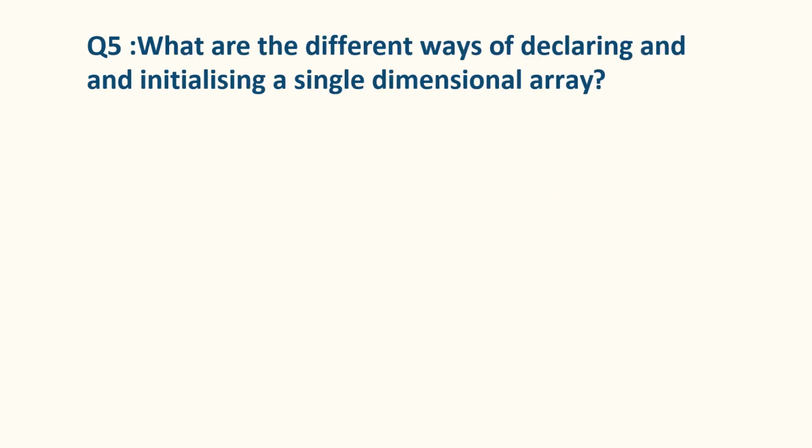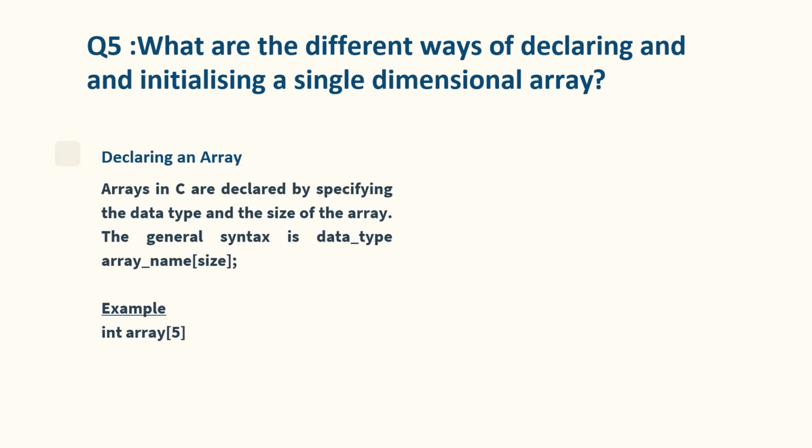Question number 5. What are the different ways of declaring and initializing a single-dimensional array? Arrays in C are declared by specifying the data type and the size of the array. The general syntax is data type, array name, within square brackets specify size.